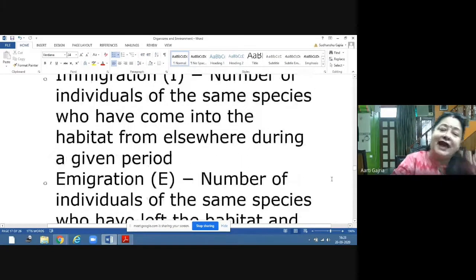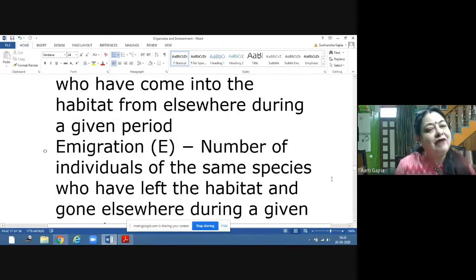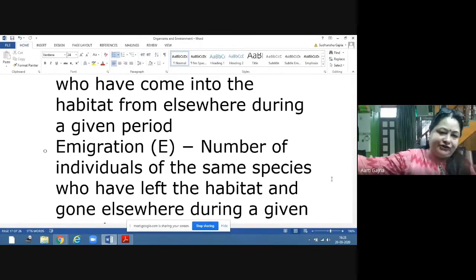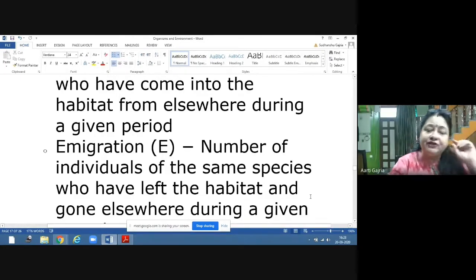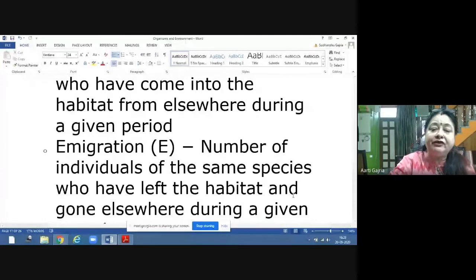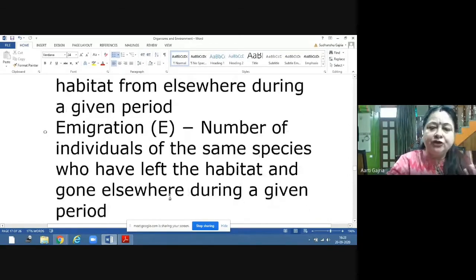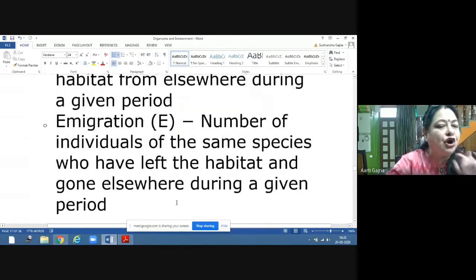And then there is emigration. Like many people have come to Jaipur, many of the persons have gone out of Jaipur also. So those who have gone out of Jaipur, that is emigration. So the number of individuals of the same species. The species would remain the same always when we are considering population, because population is only one species. So the number of individuals of the same species who have left the habitat and gone elsewhere during a given period, that is called emigration.